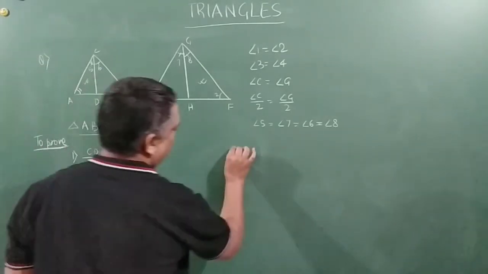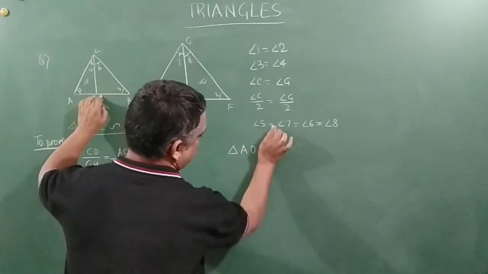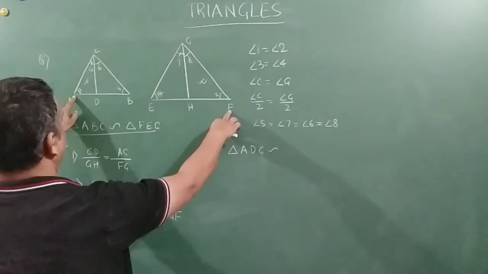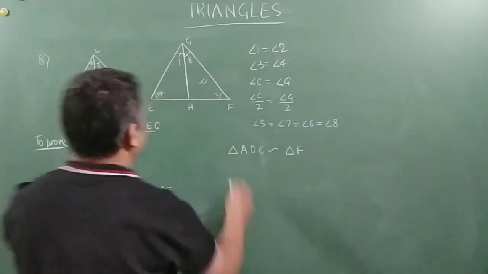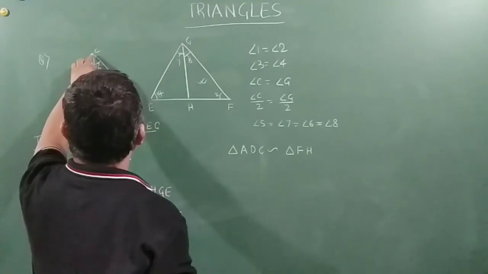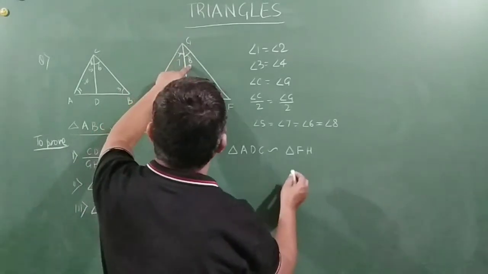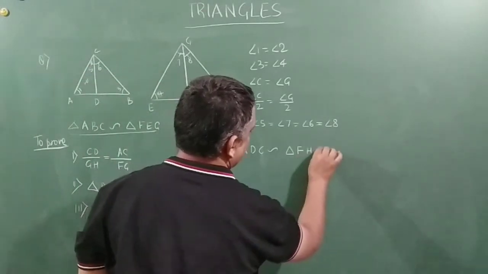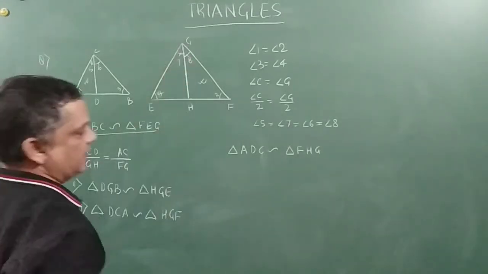Right. So angle ADC is similar to angle A is equal to angle F, right? 1 is equal to 2, right, friends? So first we will write angle F. After that I have written D, so it will be H, and then I have written ADC, so this will be FHG.